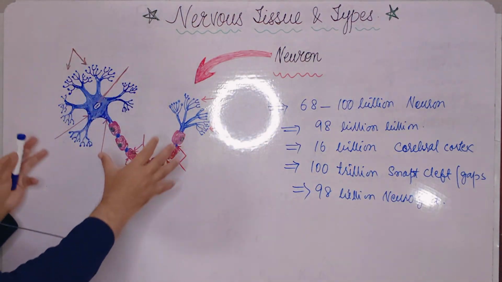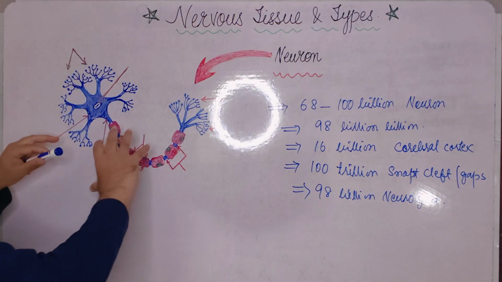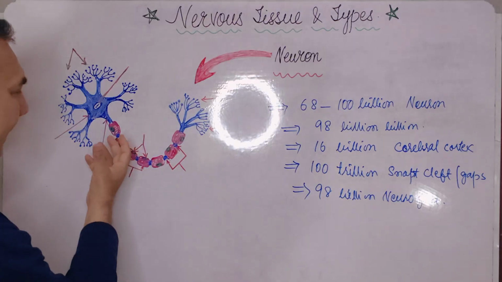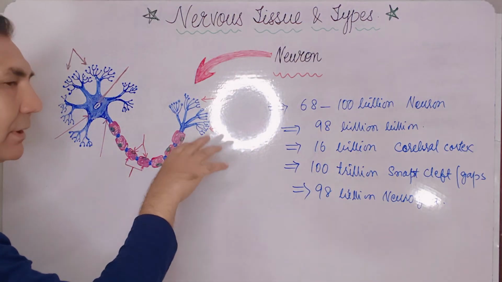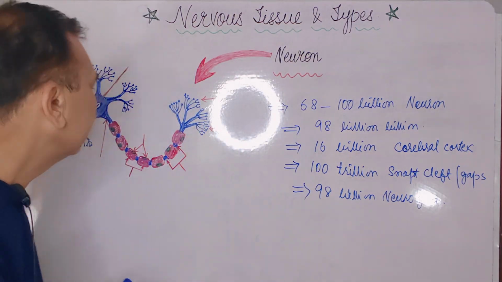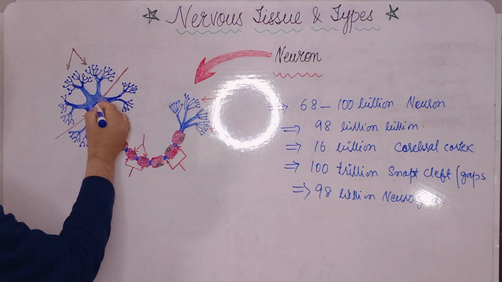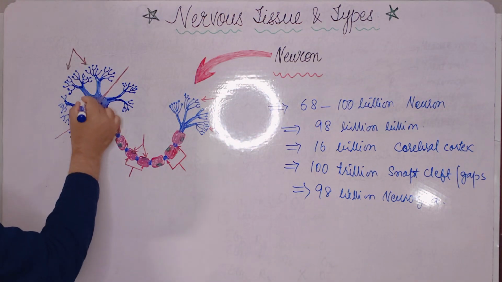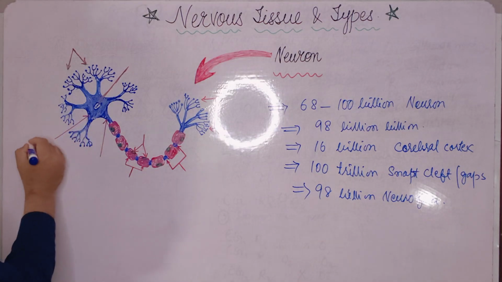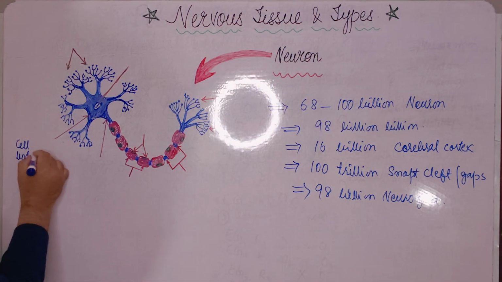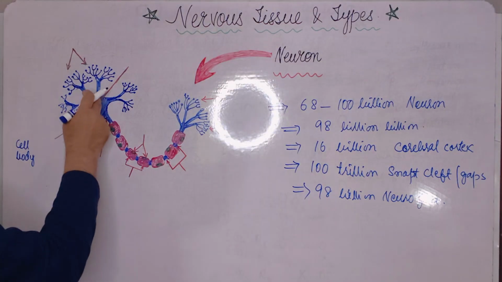If you see the structure of the neurons, it looks like a flower with a tail. Here we will see the central part. This is the cell body of the neuron.